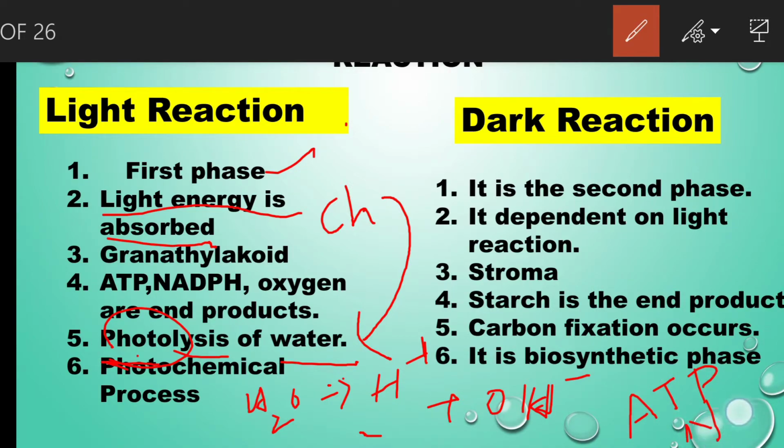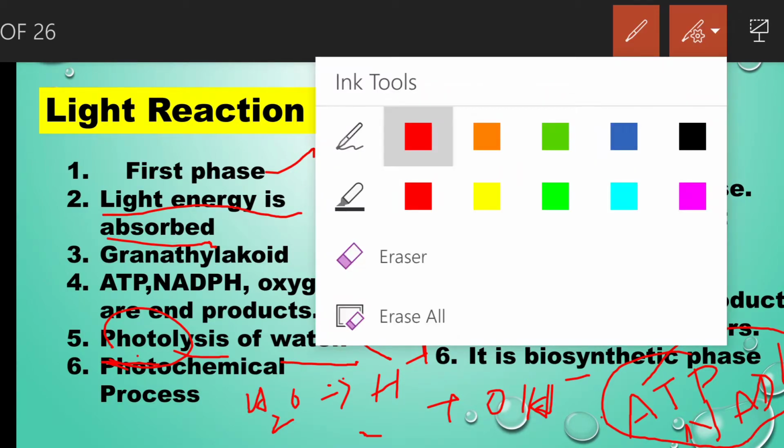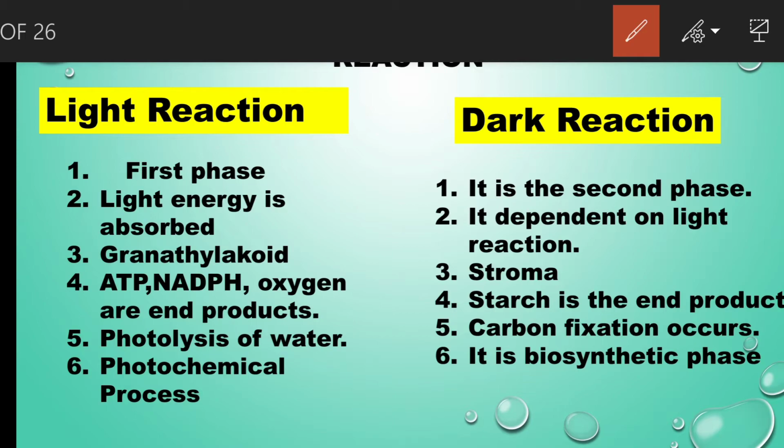ATP and NADPH are assimilatory powers, that means these two are assimilatory powers. They can store energy within them.